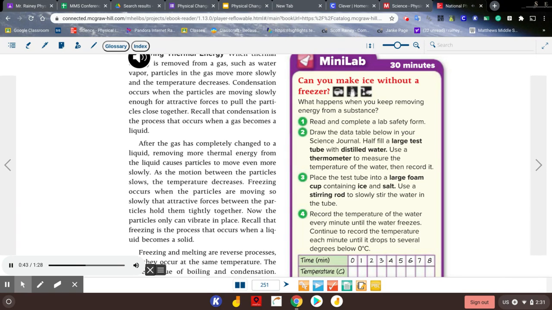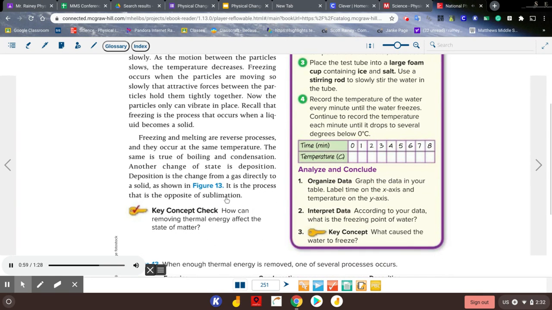Freezing occurs when the particles are moving so slowly that attractive forces between the particles hold them tightly together. Now the particles only can vibrate in place. Recall that freezing is the process that occurs when a liquid becomes a solid. Freezing and melting are reverse processes, and they occur at the same temperature. The same is true of boiling and condensation.